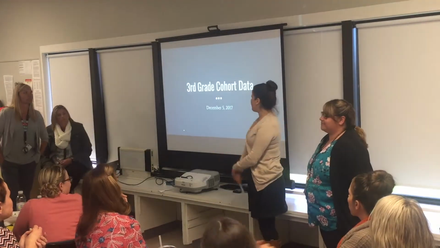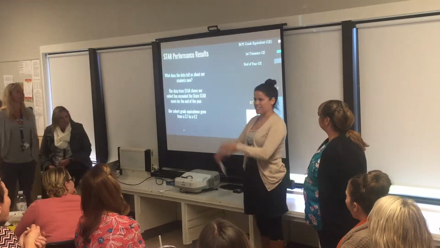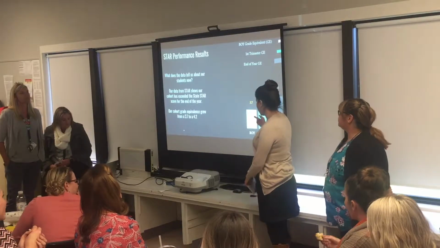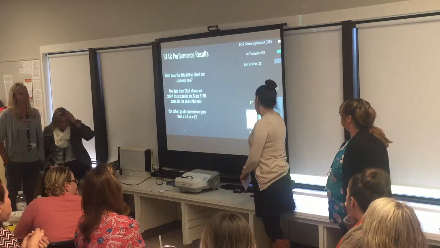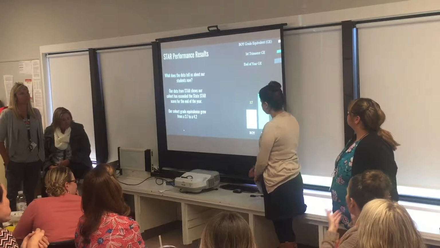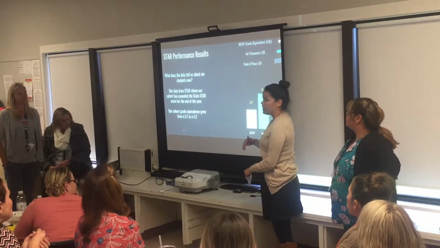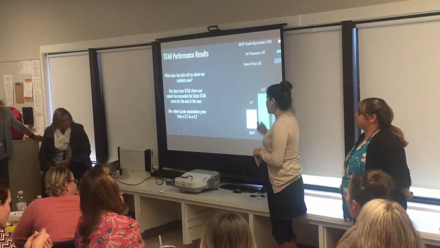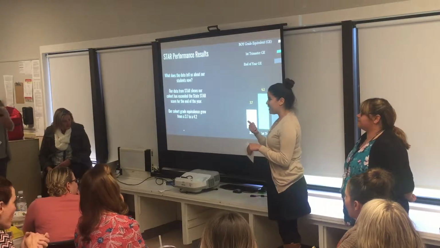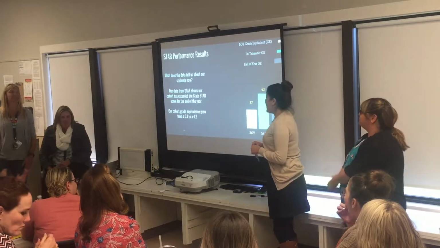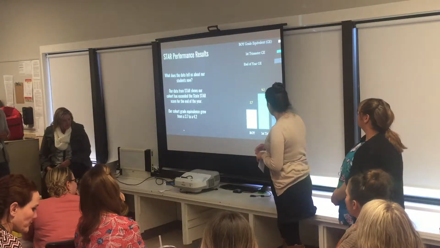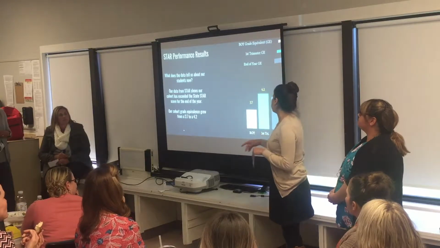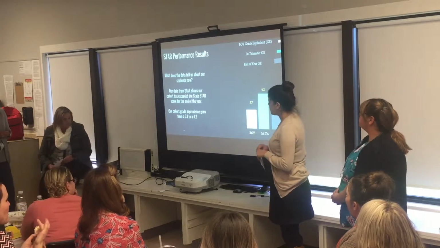We're going to show you our celebration for the entire third grade. For our STAR performance results, you'll see these graphs: beginning of the year, first trimester, and then grade equivalency. As we saw at the very beginning, our third graders came in at 3.7 for their AR, which is awesome for second grade. And then you'll find that first trimester, as a cohort, as a whole group, we were at 4.2, so we moved from 2.7 to 4.2.